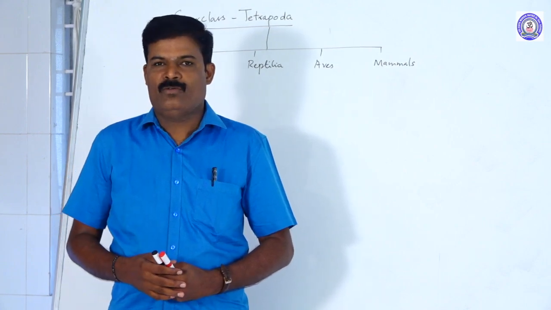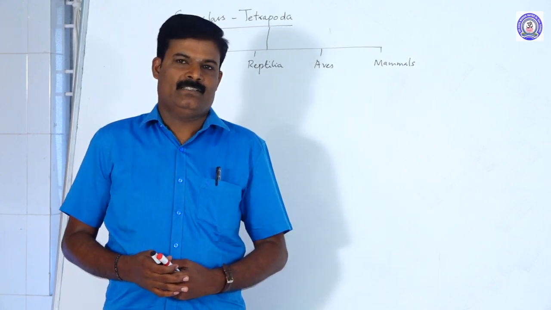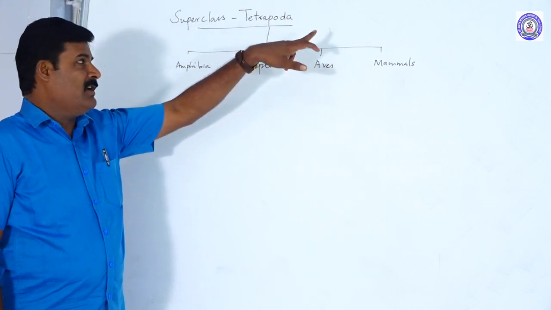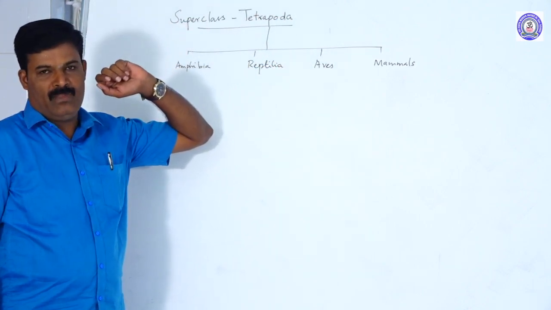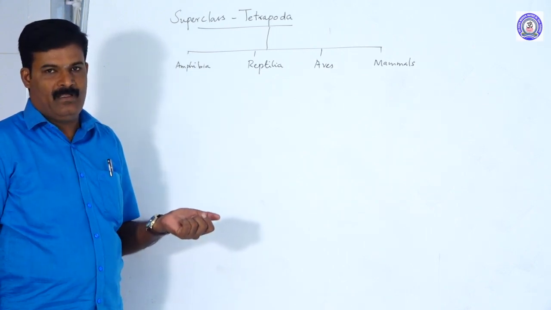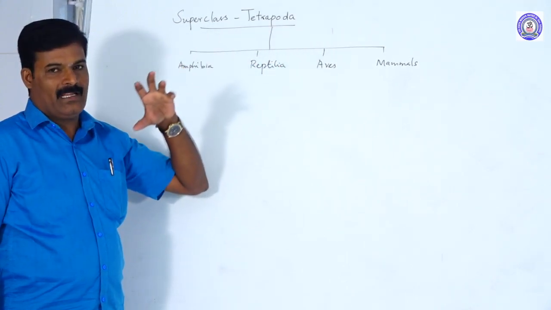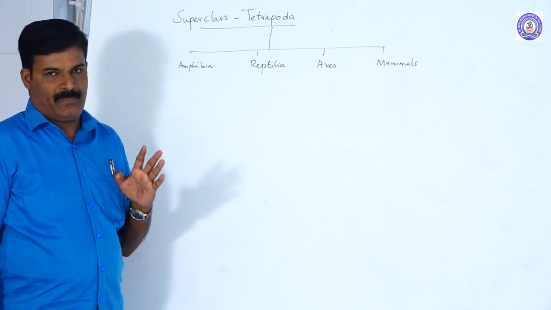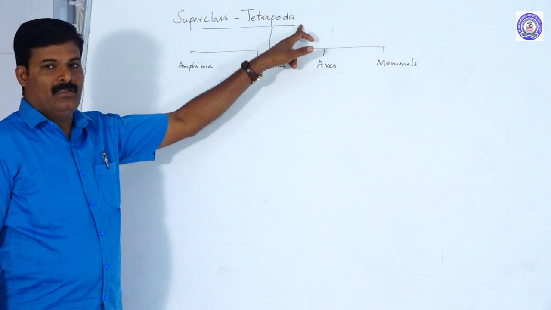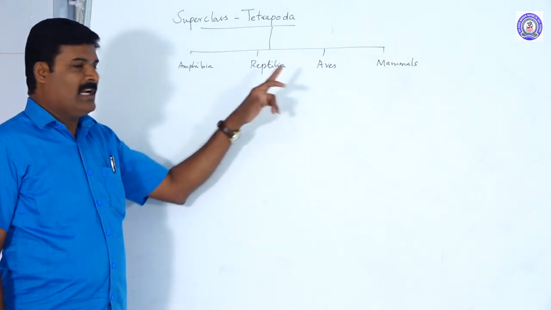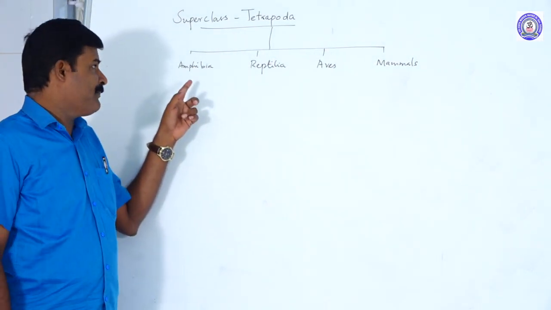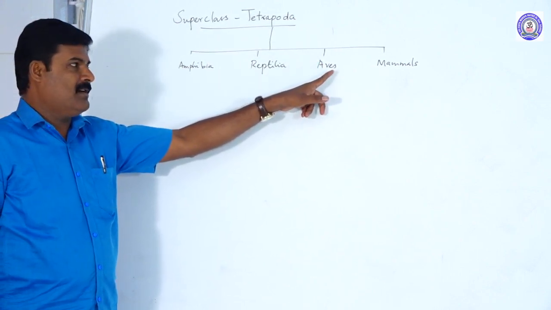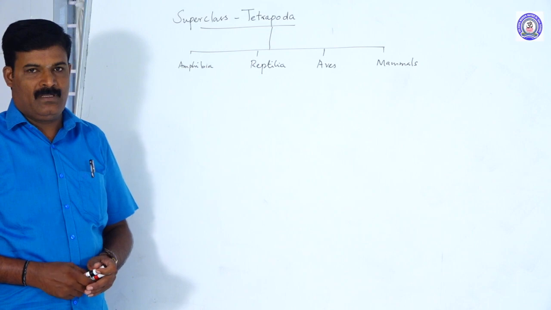Now we are going to learn about the next superclass, Tetrapoda. You already know tetra means four, poda means foot or legs. There are two pairs of pentadactyl limbs, two pairs, four limbs. Tetrapods are divided into four classes: Amphibia, Reptilia, Aves, and the last one is Mammalia.